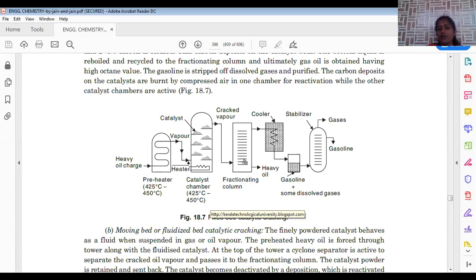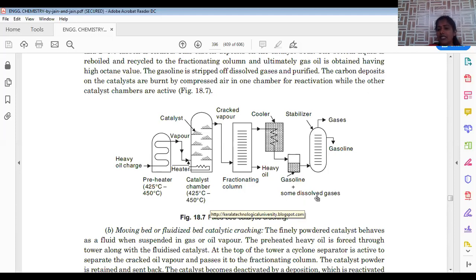The fractionating column is again used to separate all the fractions: heavy oil, lightweight or middle oil, and lightweight uncondensed gases. Three fractions get collected here, and they pass through the condenser, which is used to convert vaporized materials into liquefied materials by passing through the cooler, so that liquefaction of that middle oil part happens. That is nothing but the gasoline part getting liquefied. So here we can collect gasoline in this container, which is the collecting chamber.